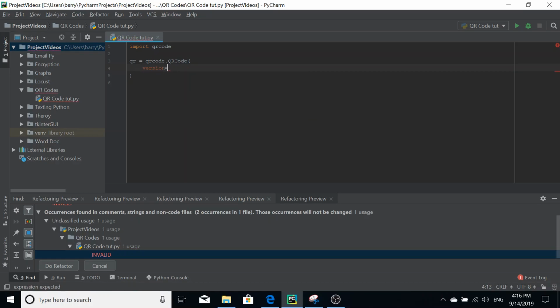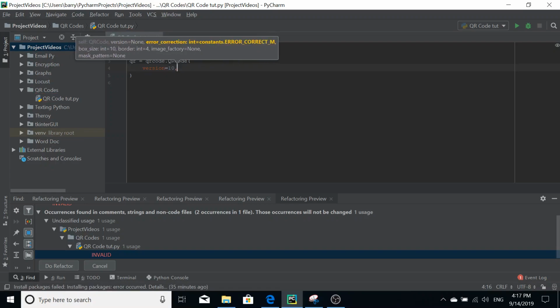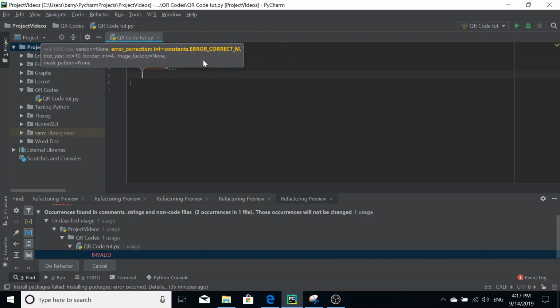Now, what is version? Version is a number that can be between 1 and 40, and it dictates the size of the overall QR code. I believe the default is 1, so that's what I showed you in the previous one. So let's make the version 5 just to show a difference. In fact, maybe make it 10. That might make it a bit more visible.